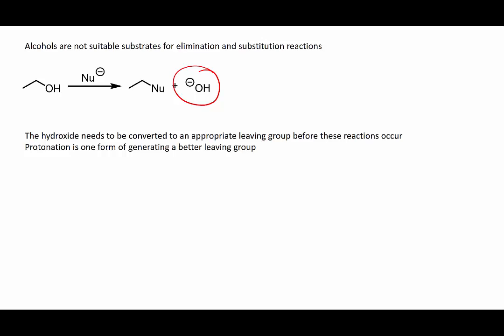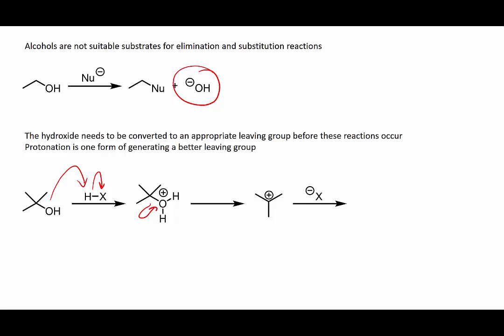And one way of doing this is protonation. So if we take this tertiary alcohol in the presence of HX, an acid, we can protonate the alcohol species. This protonated form can then release water as a leaving group instead of hydroxide. This would neutralize a positive charge on an oxygen and is energetically favorable. This generates a carbocation, which can then be attacked by our nucleophilic halogen to form an alkyl halide. This is one example of taking a hydroxyl group and making it a better leaving group so we can perform